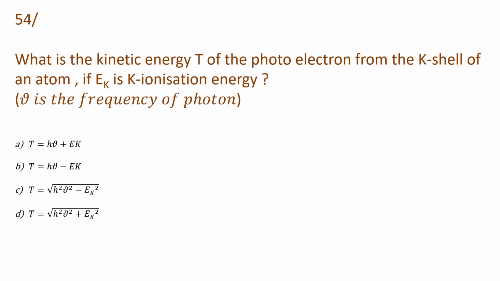The fourth question is, what is the kinetic energy T of the photoelectron from the K shell of an atom if Ek is K ionization energy? And here nu is the frequency of photon. And the options are T is equal to h nu plus Ek, T is equal to h nu minus Ek, T is equal to root over of h square nu square minus Ek square, and the fourth option is T is equal to h square nu square plus Ek square whole root over. So let's see what will be its answer.